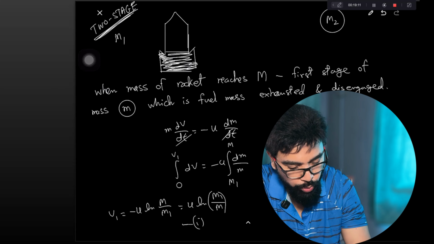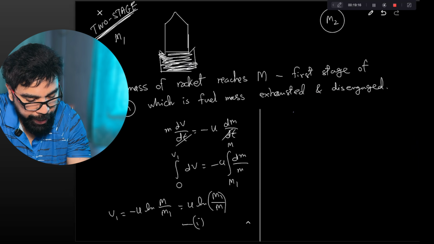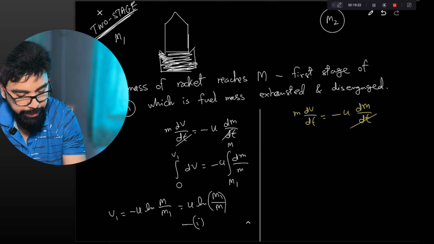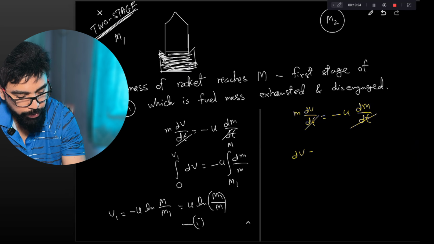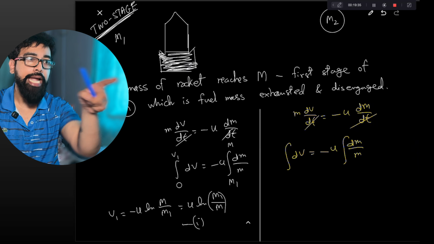For stage 2, I'll use the yellow color. For stage 2, the equation is again m dv/dt is equal to minus u dm/dt. Cancel the dt, dv is equal to minus u dm by m. But now the integration, remember, for stage 2, what is the initial velocity? It is the final velocity of stage 1, and that is equation 1.